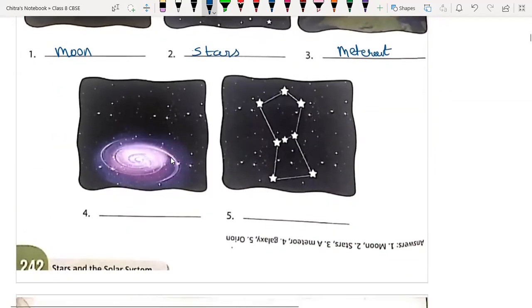We have a few more. Is that a black hole, sir? No, it's a galaxy. Galaxy. And the next one is a constellation, Orion. Yes, sir, the Orion constellation.